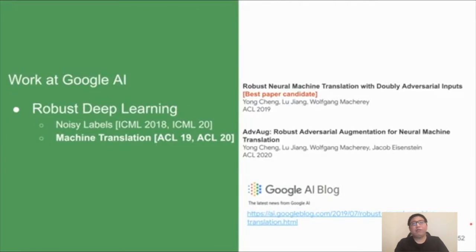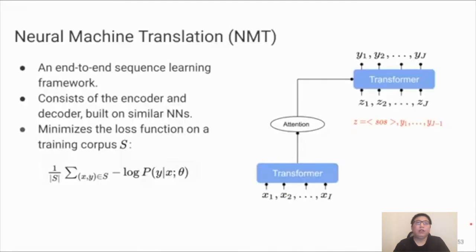Okay, let's move on to the next key application, machine translation. This is based on our two papers published in ACL 2019 and 2020. Neural machine translation models, or NMT, have achieved great success in recent years. A typical NMT model consists of a transformer encoder and a transformer decoder. The attention module is used to pass the context information from the encoder to the decoder.